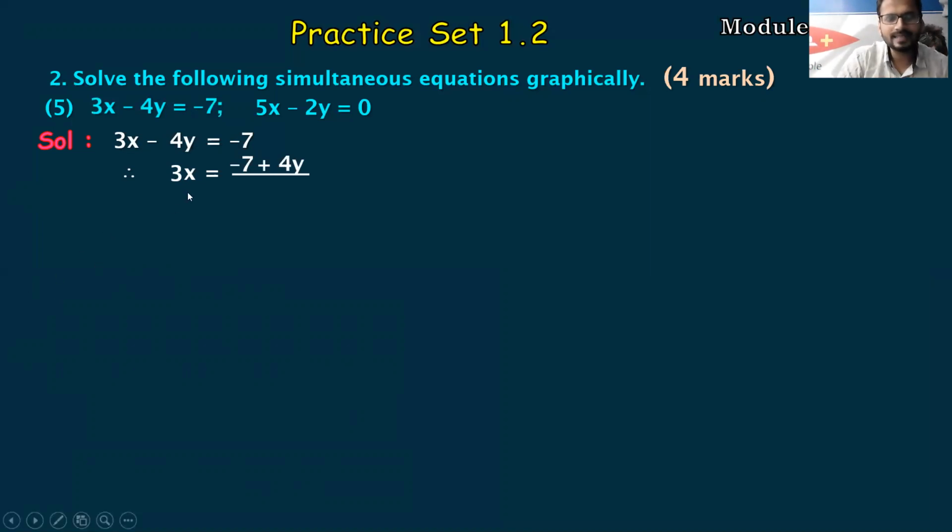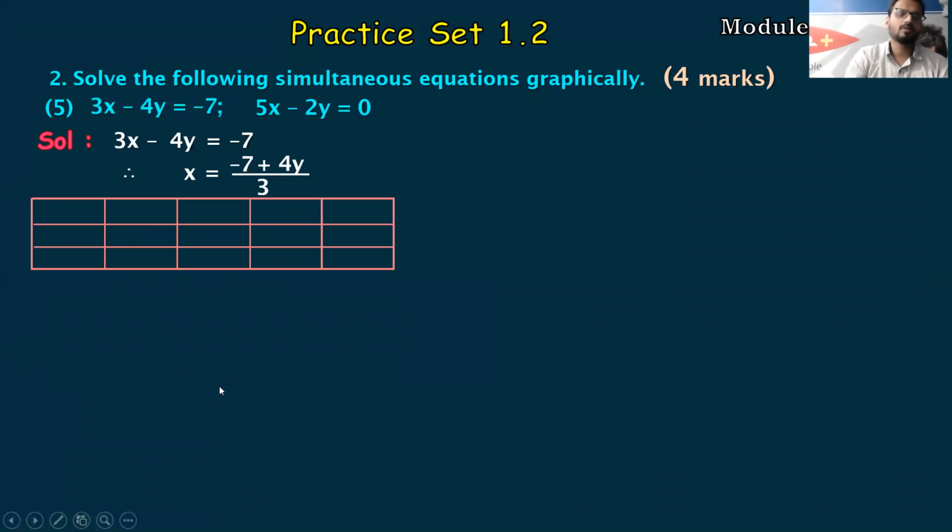Fine. Now 3 is getting multiplied on the left hand side. I want only the variable on the left hand side. I don't want any sort of number or coefficient attached to it. So let me shift 3 to the right hand side. So this is my equation which is formed. Now let us do the calculation part. x, y, x comma y. Since y is on the right hand side, I have to assume y values. Okay, students? Very important calculation part. Please listen to it carefully now. Let us start with 0.